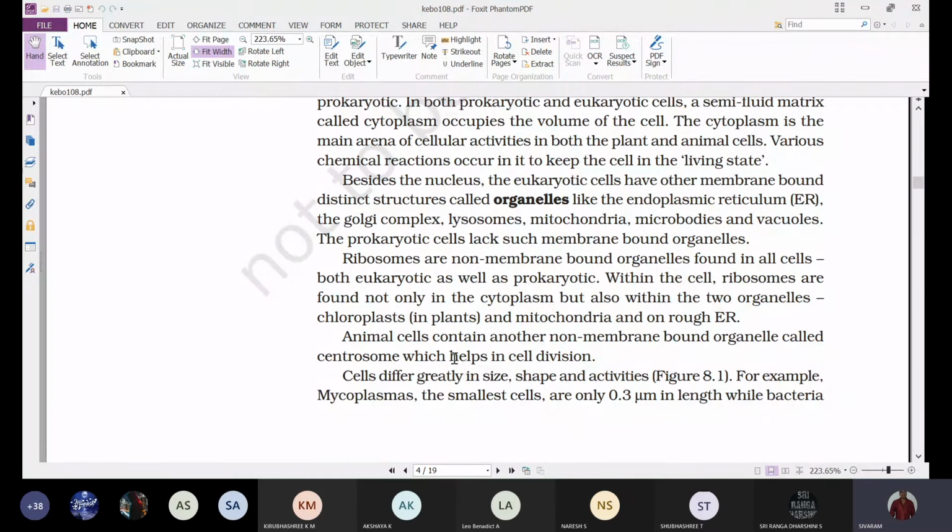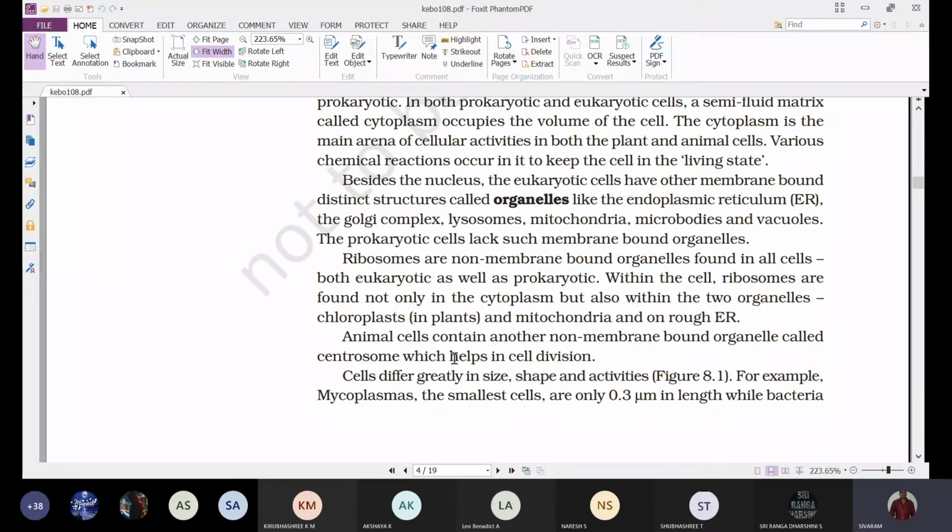Ribosomes are non-membrane bound organelles found in all cells, that is both eukaryotic as well as prokaryotic. So these non-membrane bound organelles are present in both prokaryotic as well as eukaryotic cells. What are those non-membrane bound organelles? That is the ribosome. Ribosomes are non-membrane bound cell organelles that are present in both prokaryotic as well as eukaryotic cells.